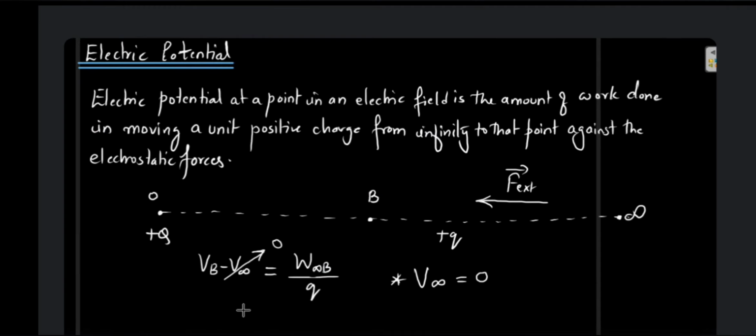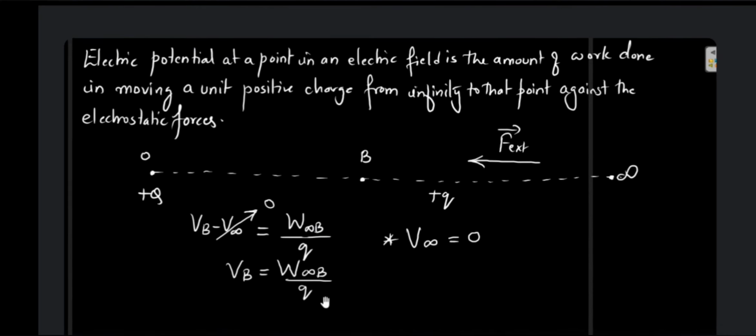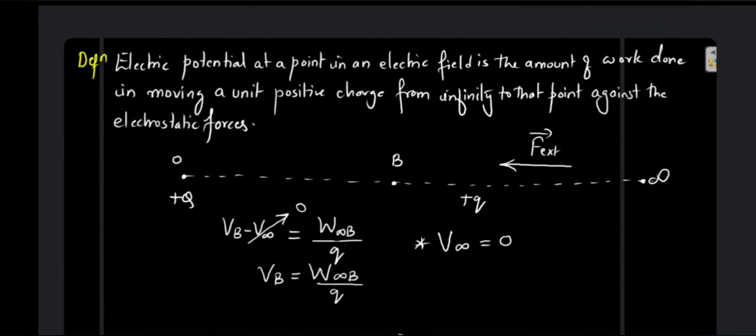So we know that the potential at infinity is 0. So what will be VB in this case? VB in this case is going to be the work done in moving the charge from infinity to that point B, divided by the charge itself. So how do we define the electric potential?